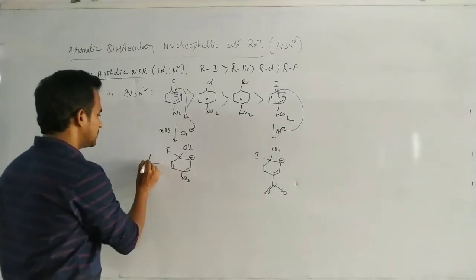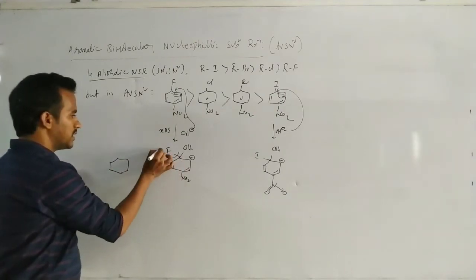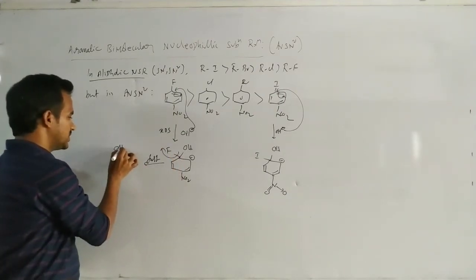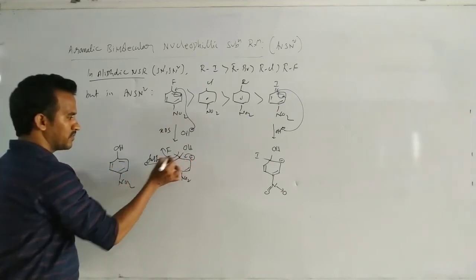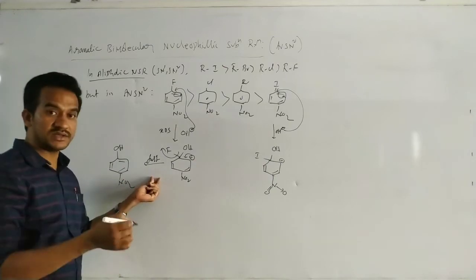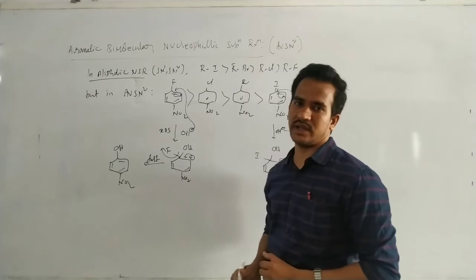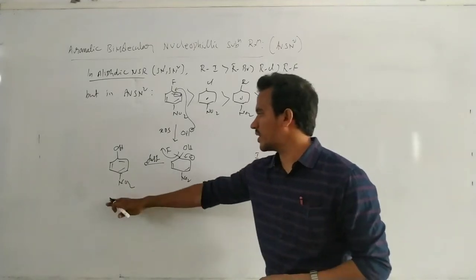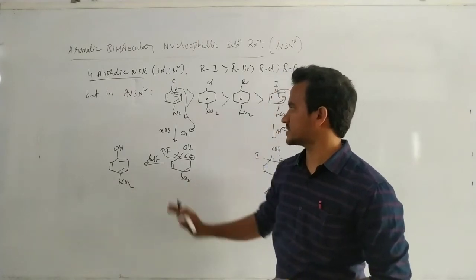Of course, breaking of the carbon-halogen bond, the elimination of the leaving group, is a very fast step. Why is it very fast? Because this step involves regain of aromatic nature. It goes from a non-aromatic compound to an aromatic compound. That's why it is fast.